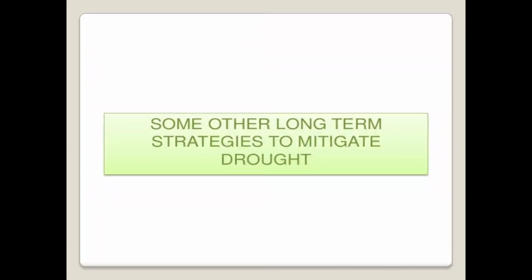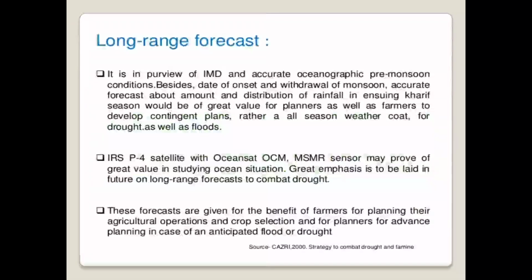Then there are some other long term strategies which are also used to mitigate the drought. Under the long range forecast, it is in the purview of IMD and accurate oceanographic pre-monsoon conditions. Besides the date of onset and withdrawal of monsoon, an accurate forecast about the amount and distribution of rainfall in the Kharif season would be of great value for the planners as well as the farmers to develop the contingent plan, rather an all season weather code for the drought as well as the flood condition.